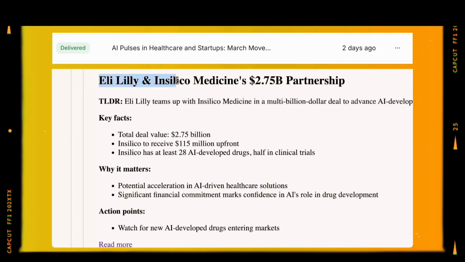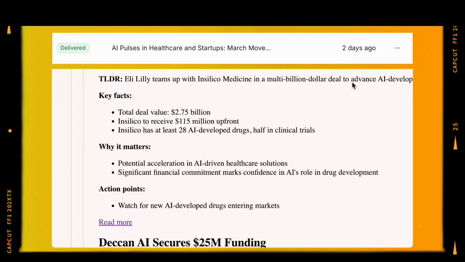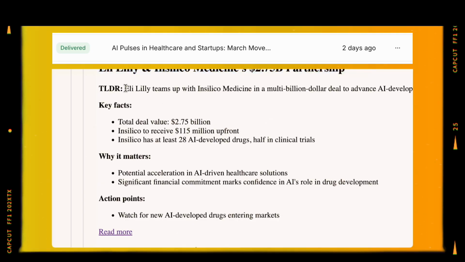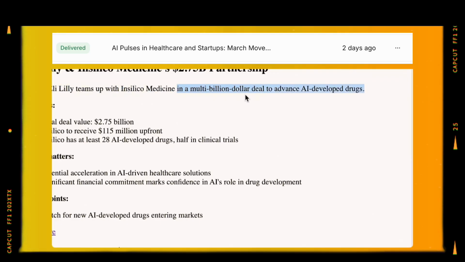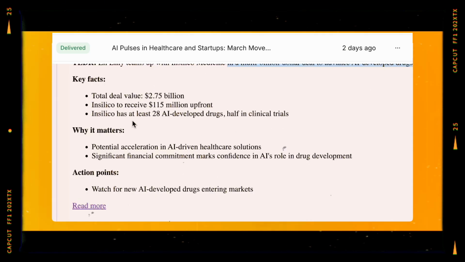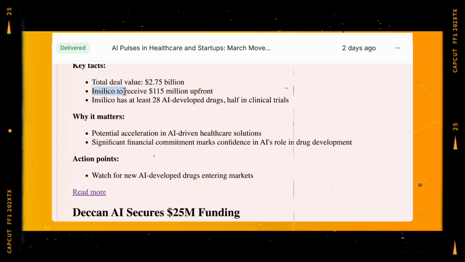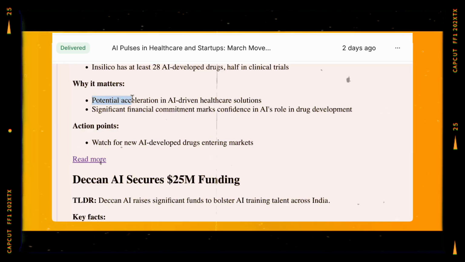Lilly and Insilico Medicine's $2.75 billion partnership. Lilly teams up with Insilico Medicine in a multi-billion-dollar deal to advance AI-developed drugs. Total value was $2.75 billion. Insilico is to receive $115 million upfront, and Insilico has at least 28 AI-developed drugs, half in clinical trials. Why it matters? There's a potential acceleration in AI-driven healthcare solutions.